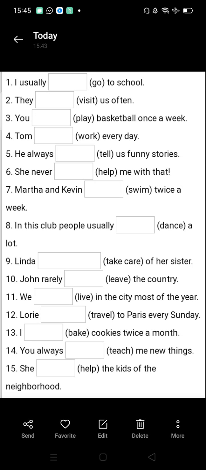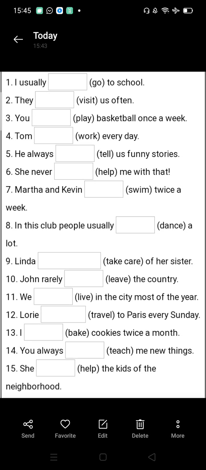In this club, people usually dance a lot. Here we are talking about people, which is plural, so we are using dance. Linda takes care of her sister. Linda is singular, so we will use here takes care. John rarely leaves the country. Again, John is singular, so we will use here leaves. We live in the city most of the year. We is plural, so we will not use S/ES with the verb.